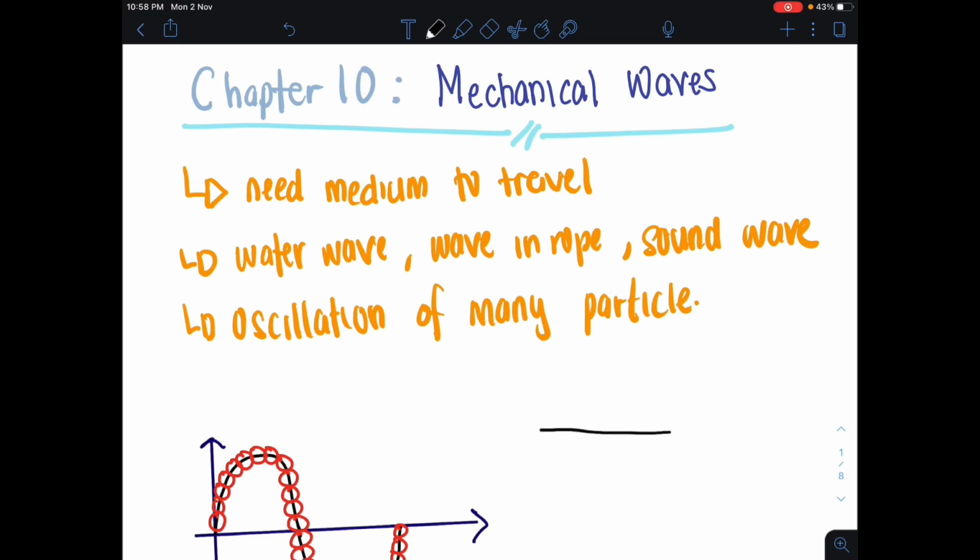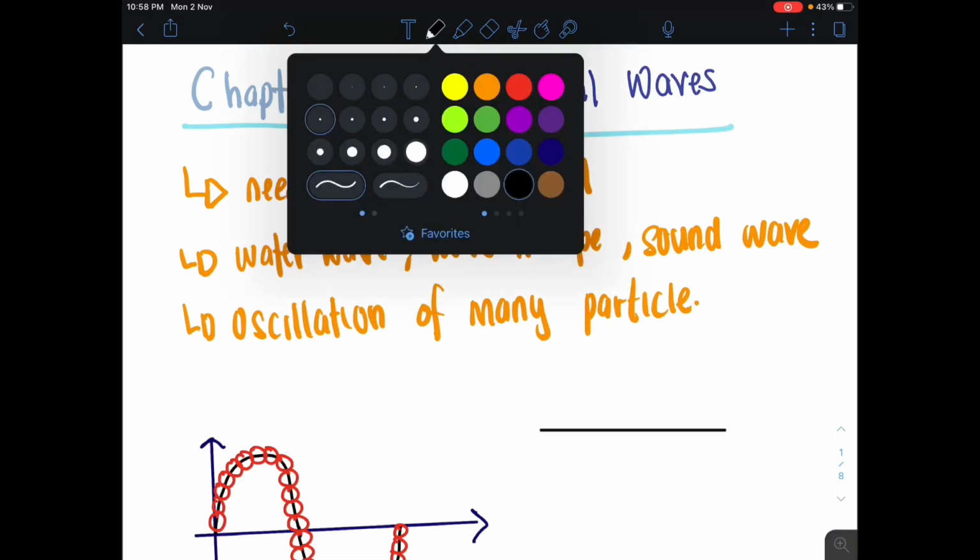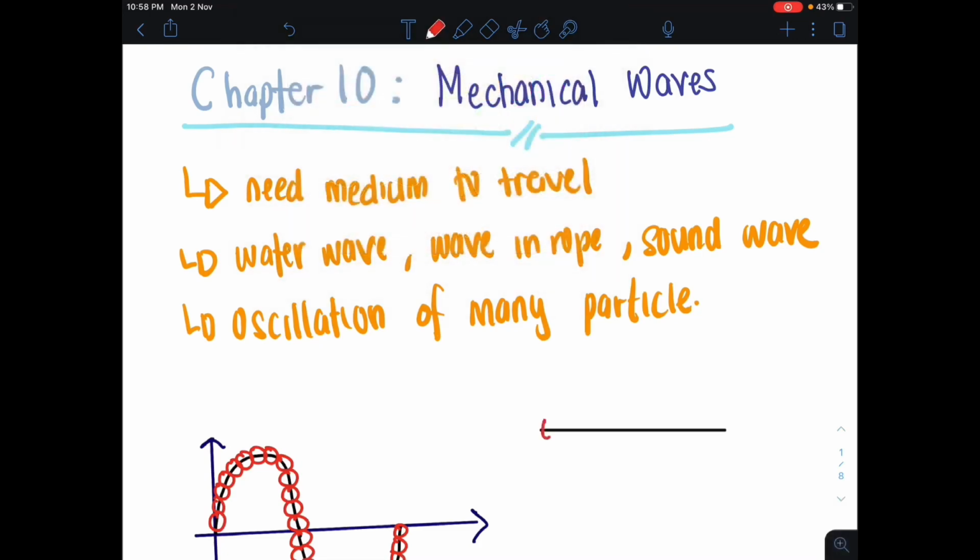So for an example, kita ada water wave dekat sini. So ini adalah satu, this is your surface of your water. Sangat tenang. Okay, kita akan ada banyak molecule of your particles dekat sini. So kita akan ada molecule of water yang tengah duduk on the surface of water. So what is going to happen here adalah, when you drop a stone on the water, the stone is going to disturb this one particle over here. So dia akan disturb kita punya molecule dekat sini.